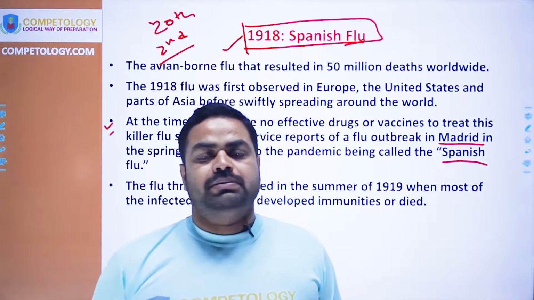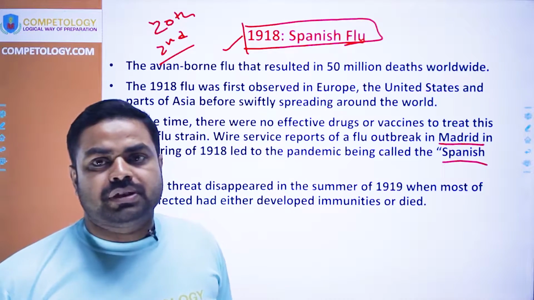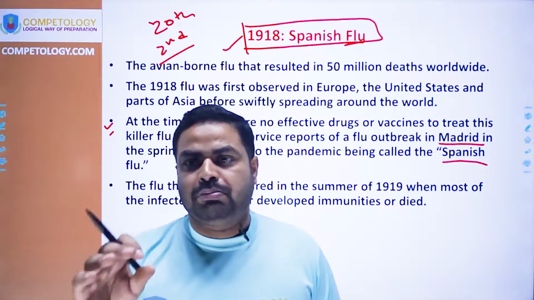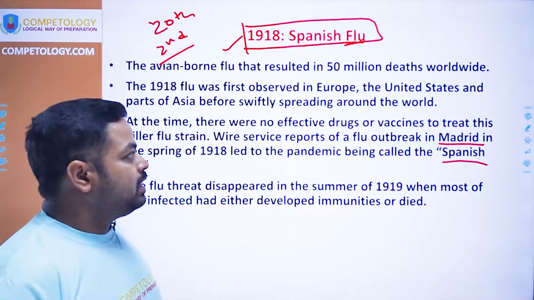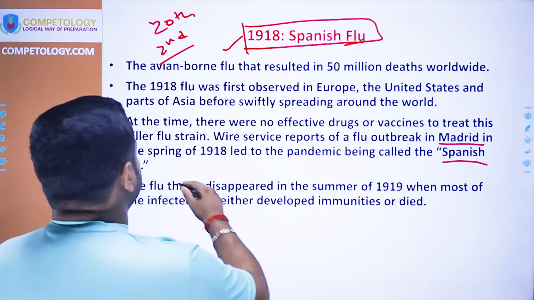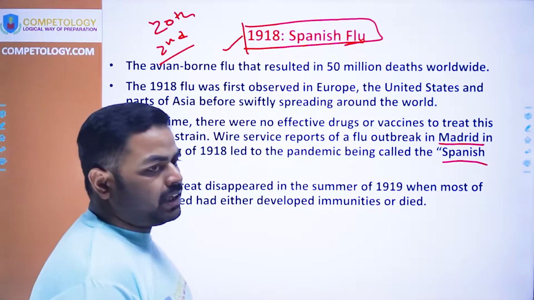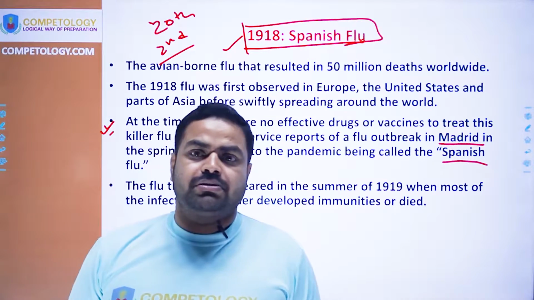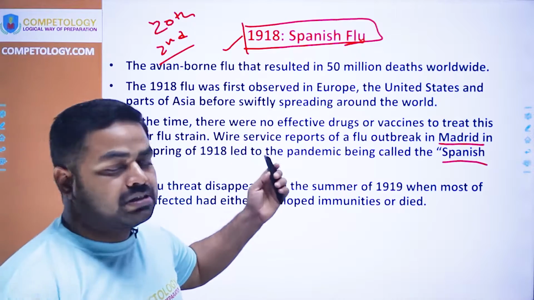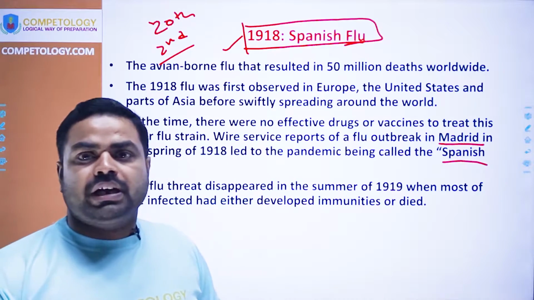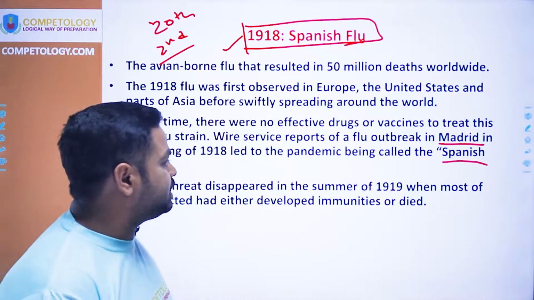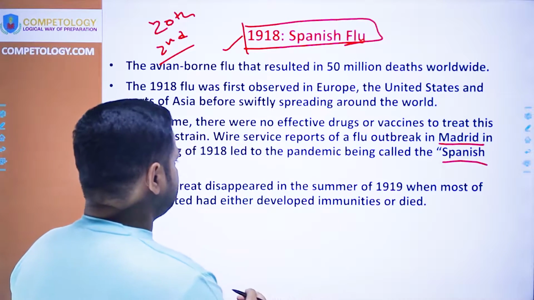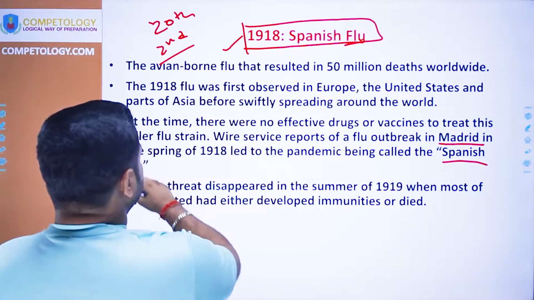America had been colonized by the Spanish also, and because of this there is a great amount of population living in the United States who are Spaniards, and they used to travel regularly to the United States. Because of this, they brought this Spanish flu to America, and from America it got redistributed to various regions.